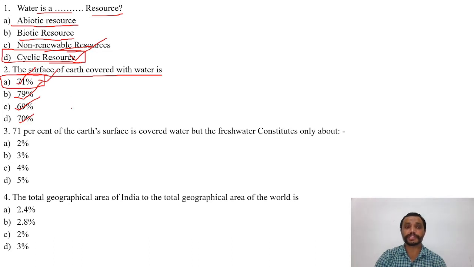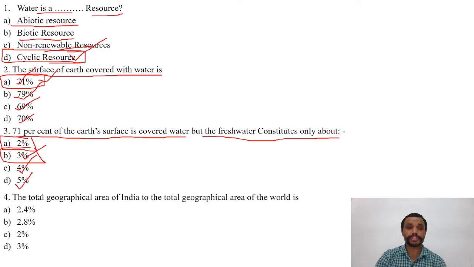Now the next question is, 71% of Earth's surface is covered with water, but the fresh water constitutes only about: options are A, 2%; B, 3%; C, 4%; D, 5%. And the right answer is B, that is 3%.